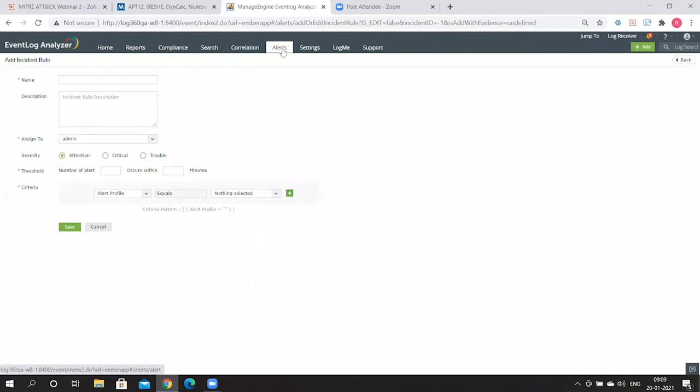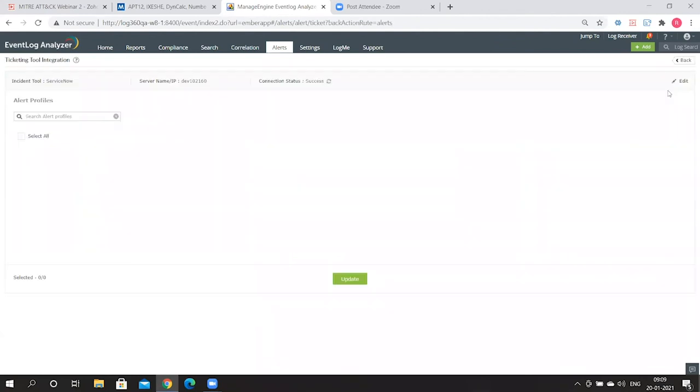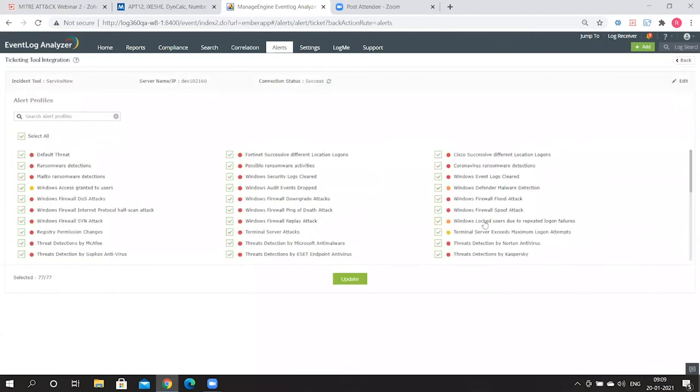From the alerts tab, there's one more thing that you can do here for intelligent response. You can also integrate with ticketing tools such as ServiceNow. So for that, just go here into more tools and go into ticketing tool integration. So here we've got the integration set up with ServiceNow. Once you set this up, the alerts you select can get automatically sent over to your service desk, and streamlined incident management can be done from there.